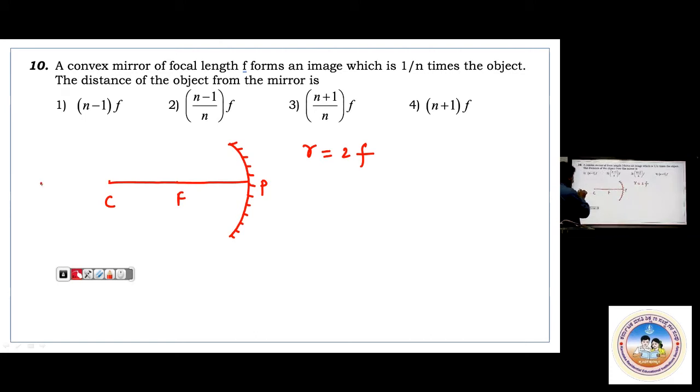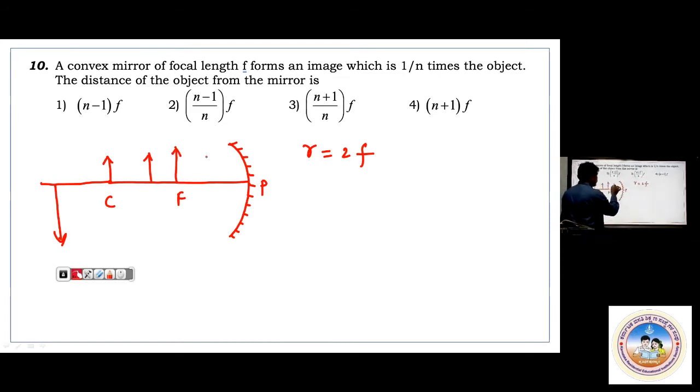And again, I don't want to discuss all these things, like when object is kept at infinity, image will be formed at focus. Beyond C, between F and C. At C, if I take the object, image will be obtained at C only. When I take it between F and C, image will be obtained beyond C. At F, if I take the object, you will get image at infinity.